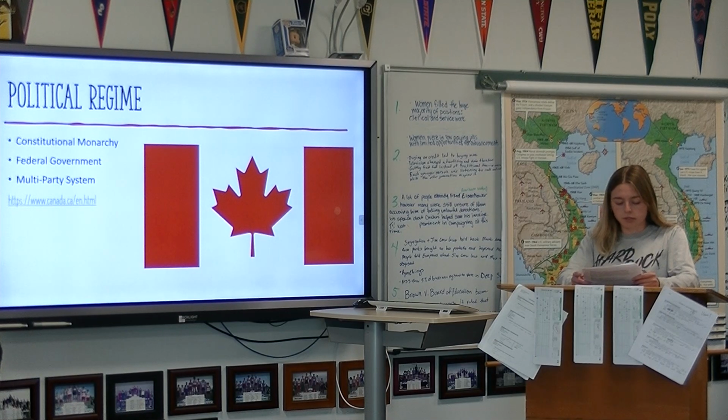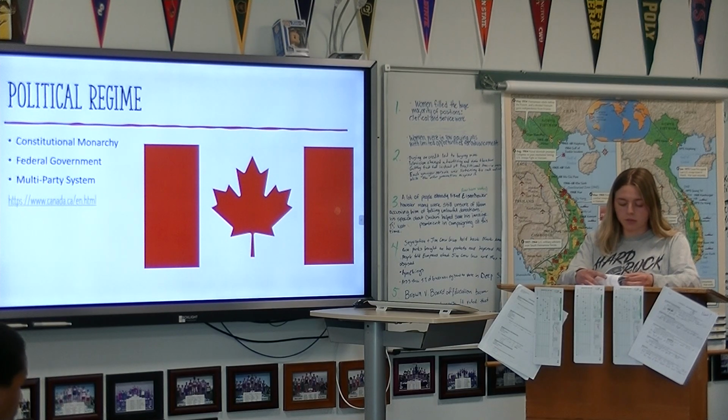There are three levels of government: the federal, provincial, and municipal, and the Prime Minister is the head of the executive branch. Canada has a bicameral parliament composed of the House of Commons, where members of Parliament represent the public and pass legislation, and the Senate, where amendments are reviewed and presented to legislation. The judicial branch is independent of other branches, and the Supreme Court of Canada is their highest court.